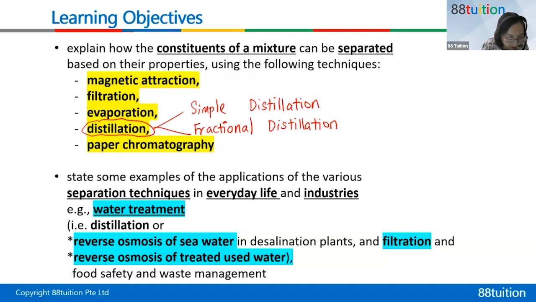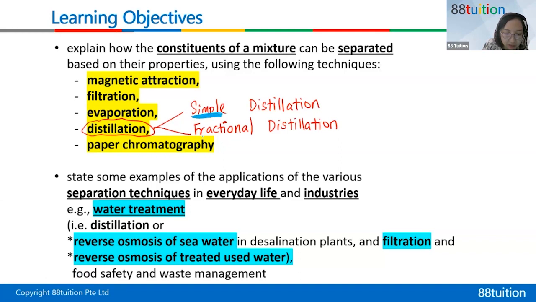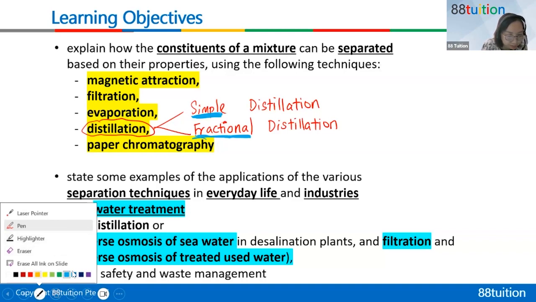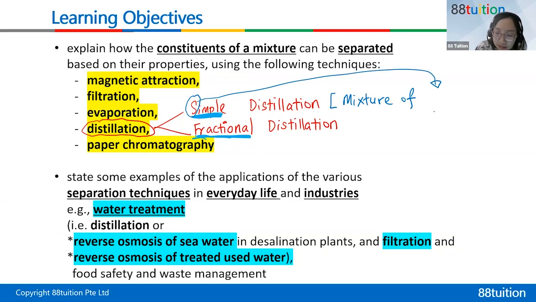Okay, very important that you need to have these 2 words, simple and fractional. Can y'all tell me simple distillation is for what kind of mixture? Can you type in the chat what type of mixture? Solid plus solid, solid plus liquid, liquid plus liquid, what kind of mixture? Vidu, that's not right. Simple distillation. I give you a clue. You see simple starts with S. So can you tell yourself it's S. S means solid, mixture of solid and liquid. So it's S plus L.